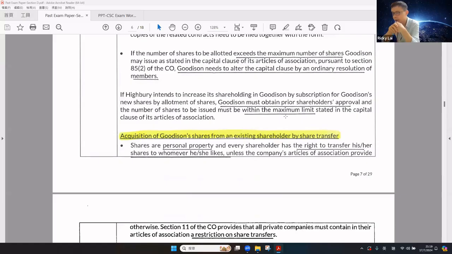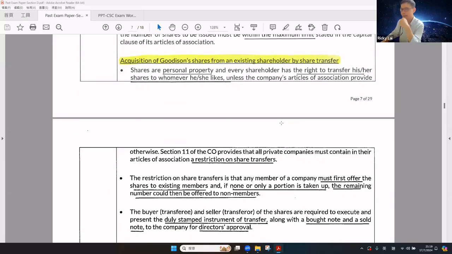If the company intends to increase its shareholdings by subscription of new shares by allotment, the company must obtain prior shareholder approval, and the number of shares to be issued must be within the maximum limit stated in the articles.